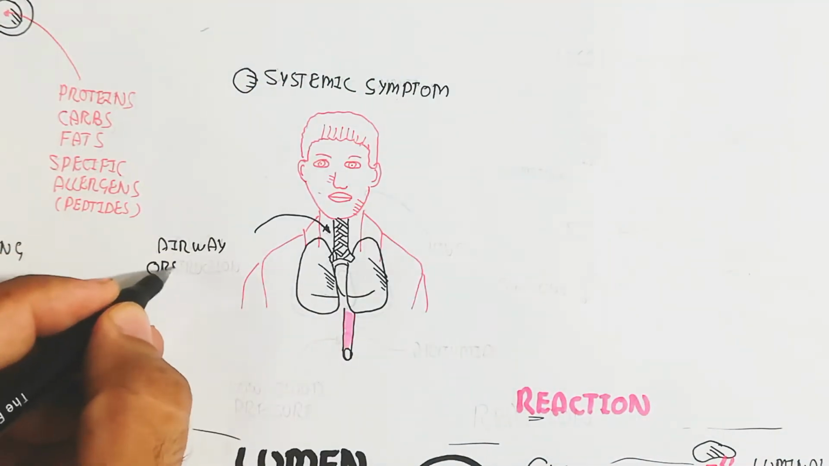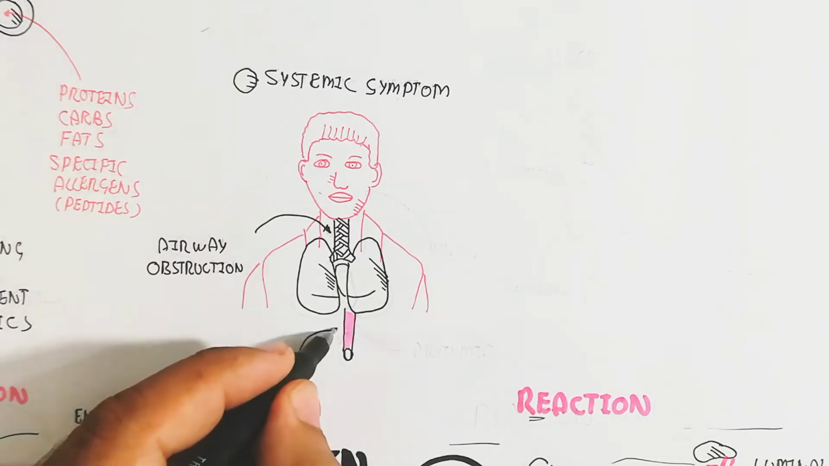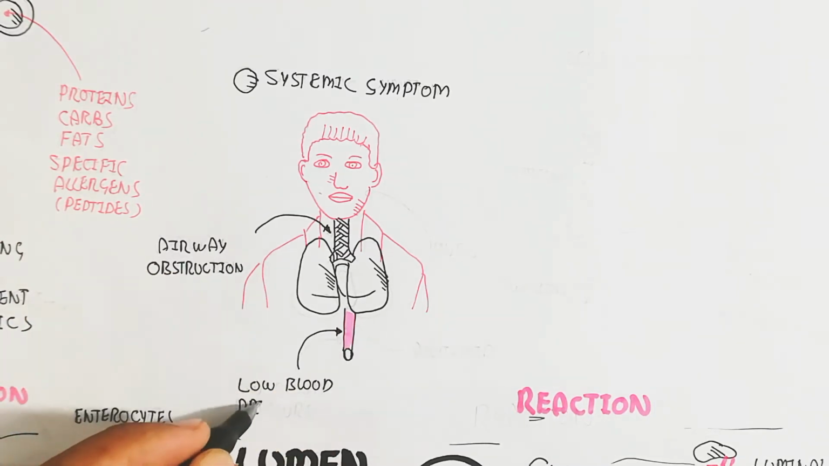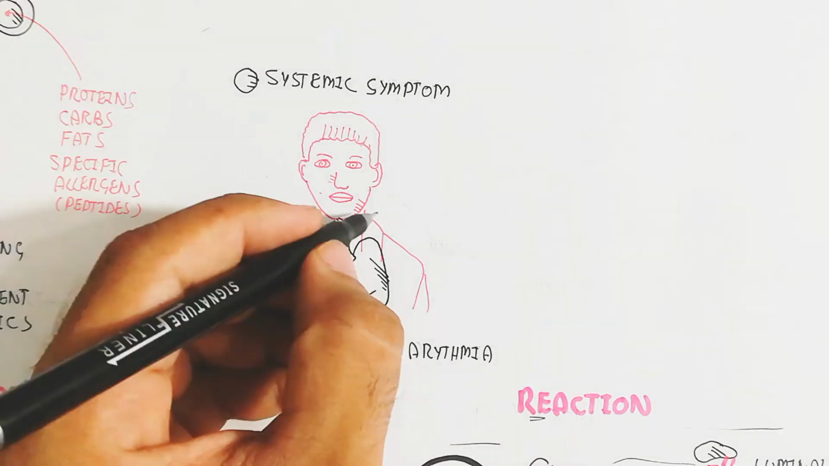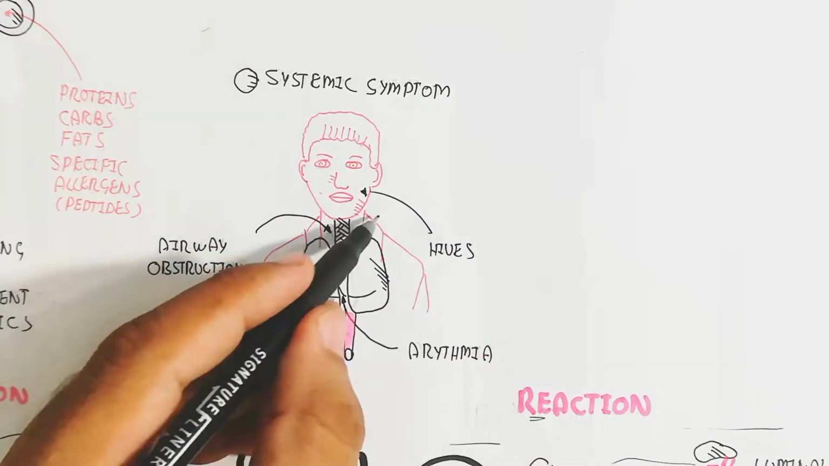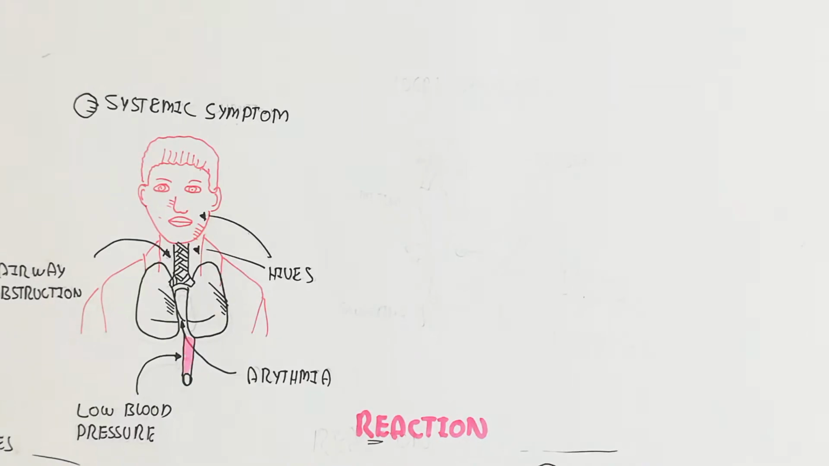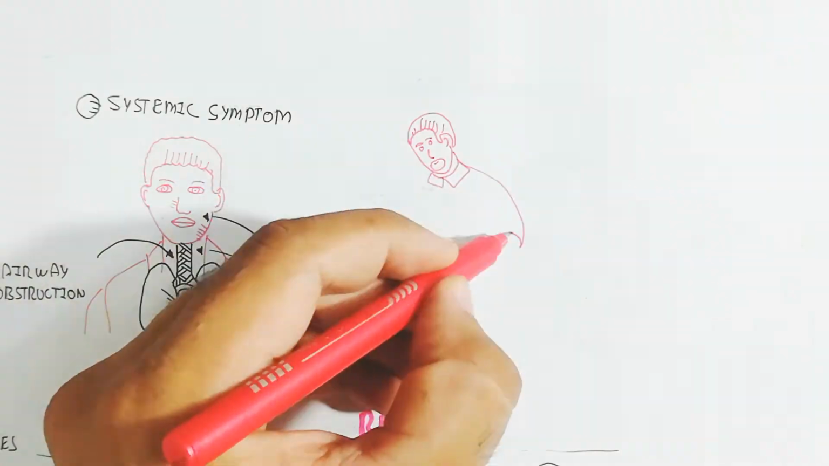So here are the systemic symptoms we will discuss first: airway obstruction, hives occurring in the skin, arrhythmia, and low blood pressure. So that causes the peanut allergy.